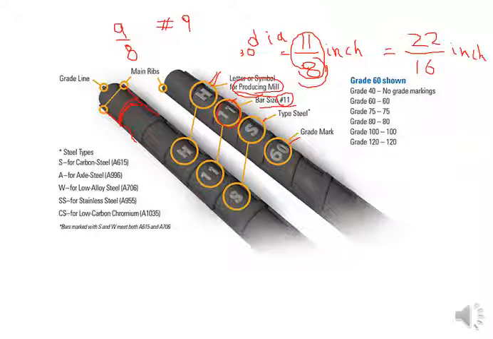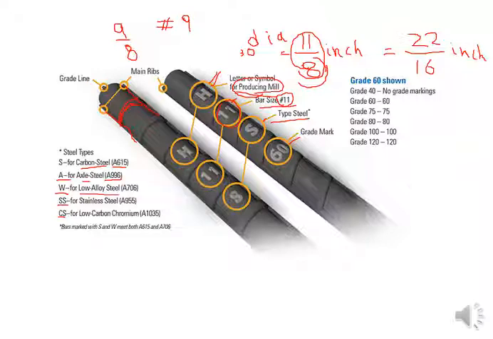Next is the type of steel. Which type of steel is it? It is S, or it will be A, or W, or double S, or CS. There are a variety of these. S is for carbon steel, A615. This is the ASTM standard that is followed to make that particular carbon steel. Then you may have axial steel, after ASTM standard A996.